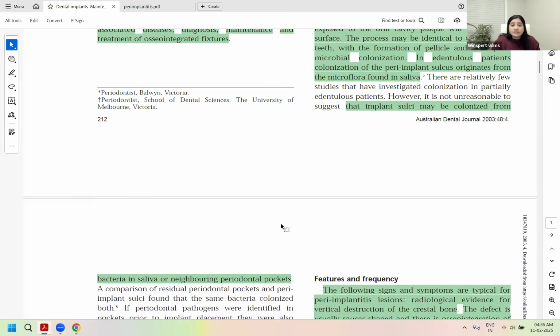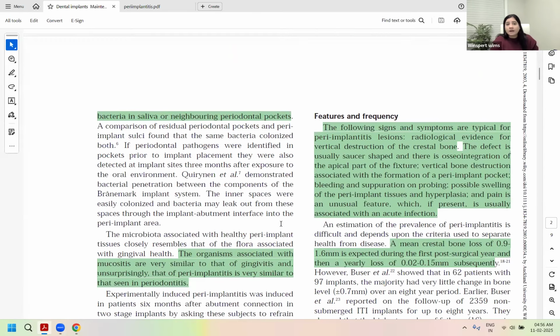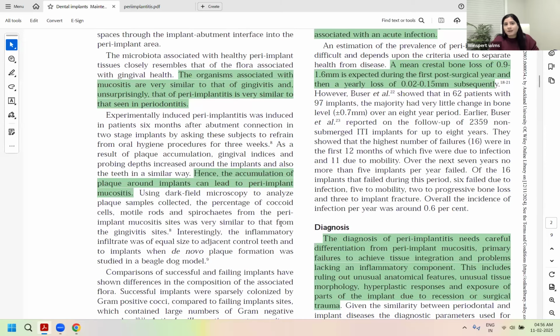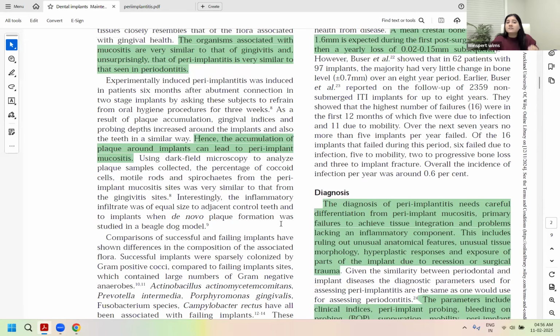So if your adjacent teeth pockets are harboring pathogenic bacteria, there is a high likelihood that if you place an implant in close proximity, the bacteria will migrate into the implant tissues and can cause the pathogenesis.